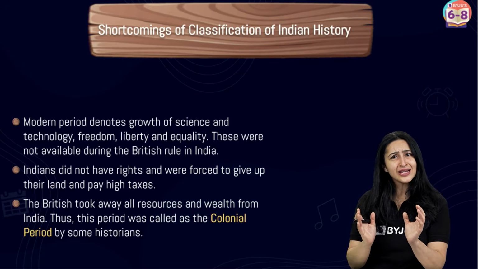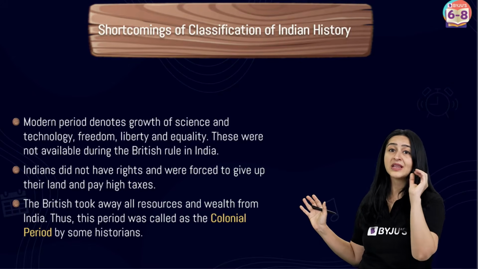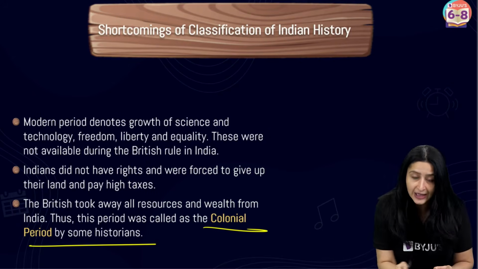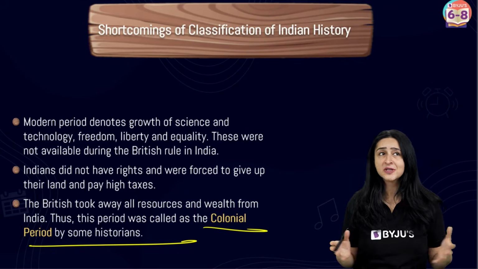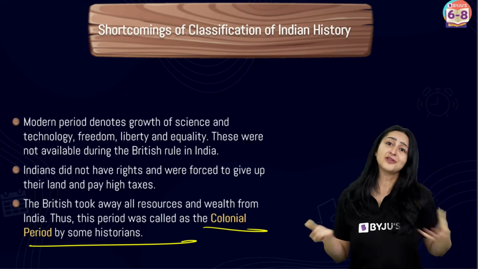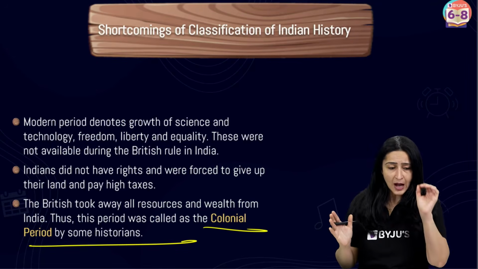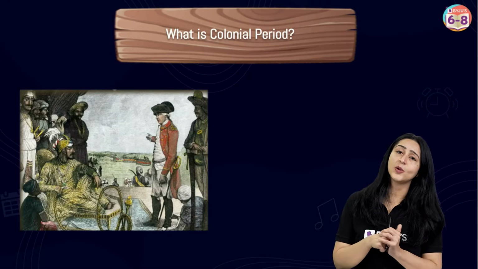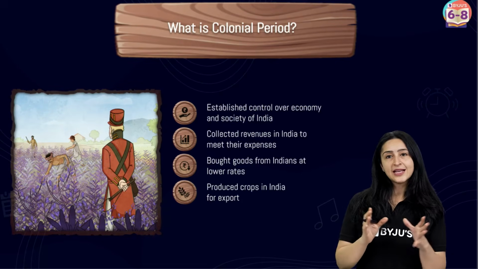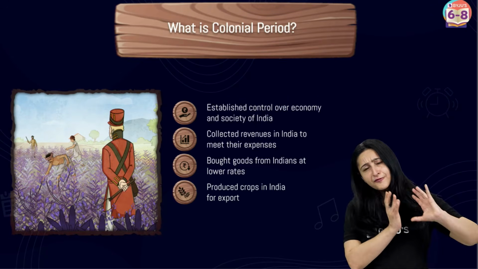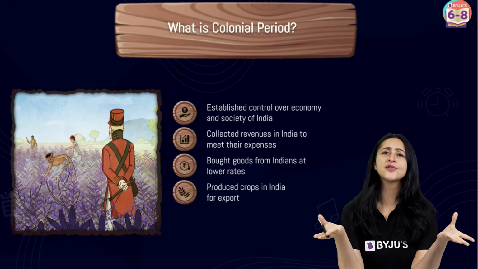So actually, many historians treat this period not as a modern period, but as a colonial period, not a modern period with ideas and transformations, because at that point it was not possible for this to be there for Indian society with the British rule, right? So this was a colonial period. Now, what exactly is a colonial period? Any guesses? Well, to understand the colonial period, let us go back a few hundred years when the British came to conquer and establish their rule over India.